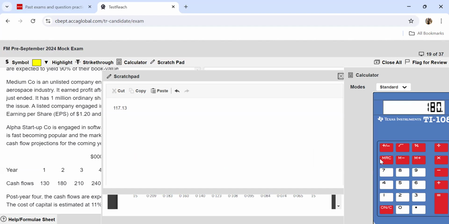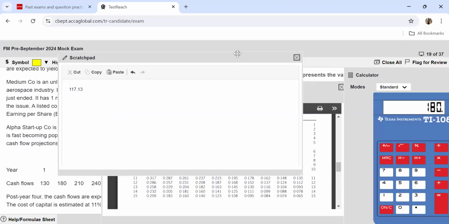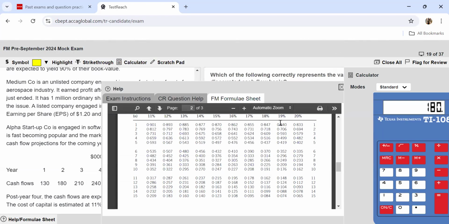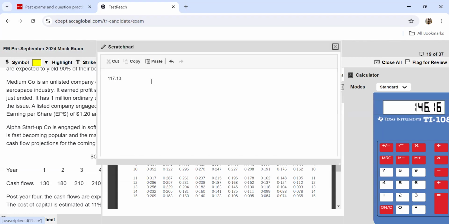Now 180 and the factor over here is 0.812. So this needs to be multiplied by 0.812. So this gives you 146.16. I'll again note this down here, 146.16.